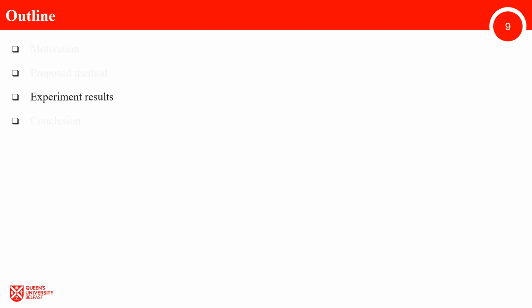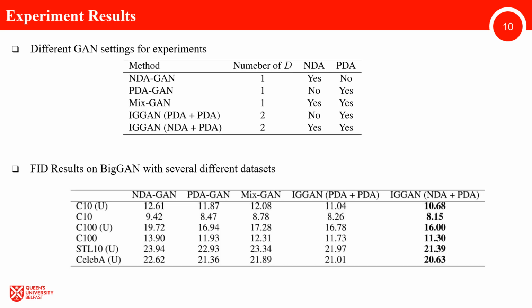Next, we show the experiment results of IG-GAN on 2 backbones, StyleGAN2 and BigGAN, with several different datasets. This page presents the experimental results on BigGAN with several datasets. Firstly, we introduce different GAN settings for the experiments, as shown in the top table. It consists of 5 different GAN settings for a fair comparison. The results on several datasets with these different GAN settings are shown in the bottom table. IG-GAN, NDA plus PDA, achieves better performance on the BigGAN backbone.